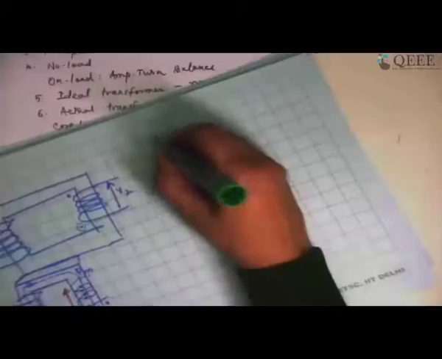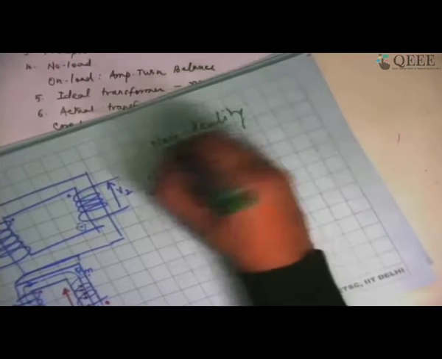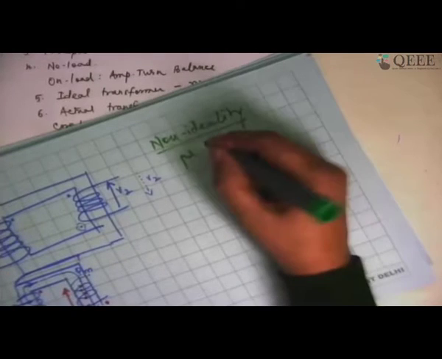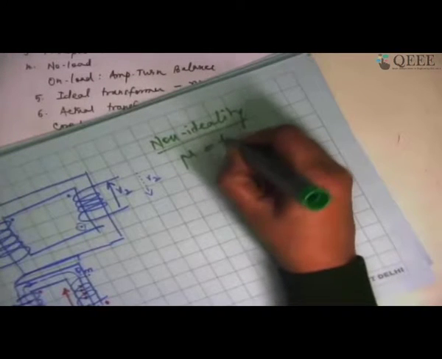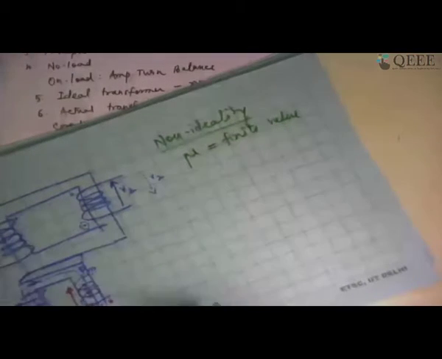Right? We were looking at the ideal operation of a transformer. Now you are going to slowly look at what all the non-idealities are, and during non-idealities what all the changes are that are going to creep into transformer operation. So the first non-ideality that you are looking at is that permeability is a finite value.